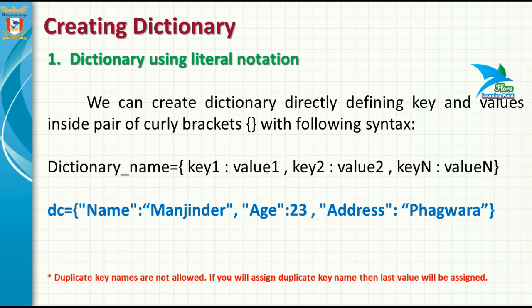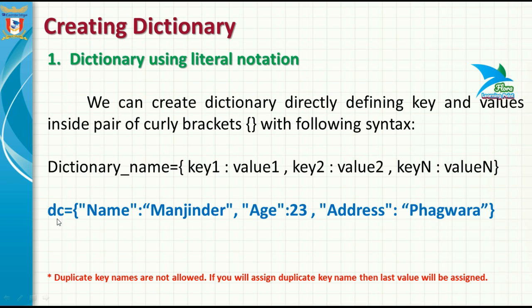We can create a dictionary directly by defining keys and values inside a pair of curly brackets with the following syntax. First of all, specify the name of the dictionary, then equal to, then start the curly brackets, then specify the key name, and with the help of the colon operator assign a value to that particular key. Then, with the comma separator, specify the next key name, then the value associated with that key.